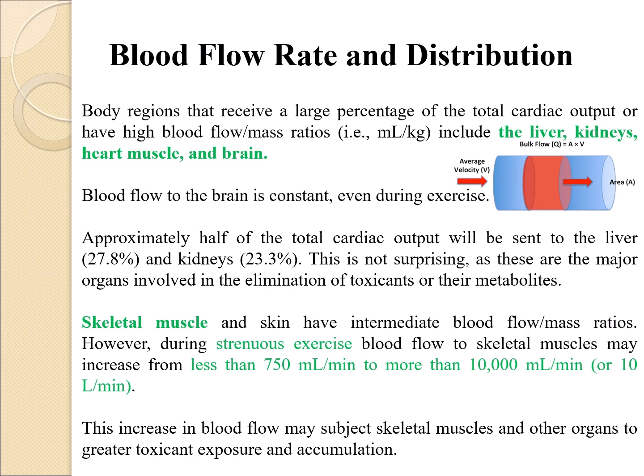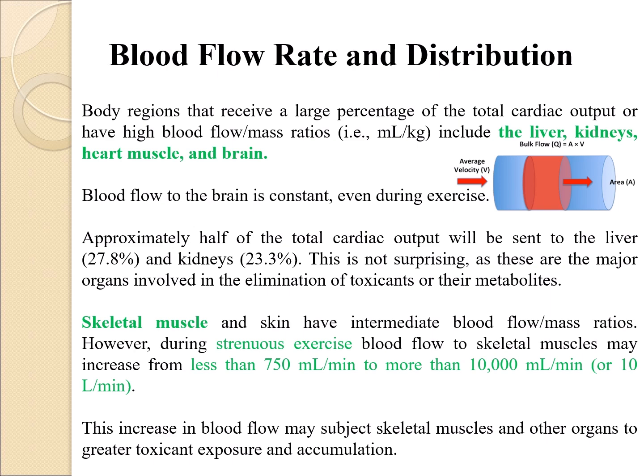Blood flow rate and distribution. Body regions that receive a large percentage of the total cardiac output or have high blood flow-mass ratios, i.e., ml/kg, include the liver, kidneys, heart muscle, and brain. Blood flow to the brain is constant even during exercise. Approximately half of the total cardiac output will be sent to the liver and kidneys, that is 27.8% for the liver, and for kidneys it comprises 23.3%. This is not surprising, as these are the major organs involved in the elimination of toxicants or their metabolites.